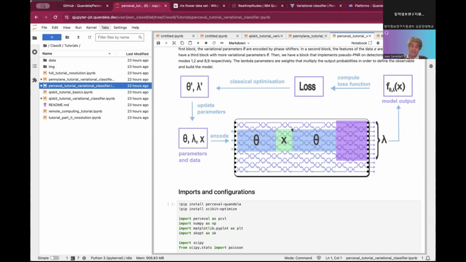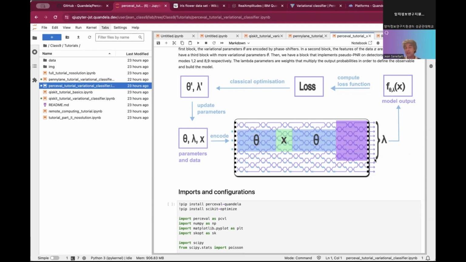And there are two other things that they have encoded. They have encoded also a block here to do pseudo PNR. So I will go through that quickly. And there is another set of parameters, which is theta. Theta is a linear transformation that's applied on the output distribution to fabricate the model output. One important thing when you are doing classification or a variational algorithm is that at the end you get some probability distribution, and you need to turn it into the thing you are interested in.